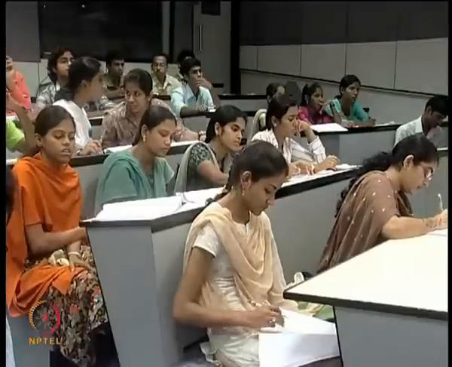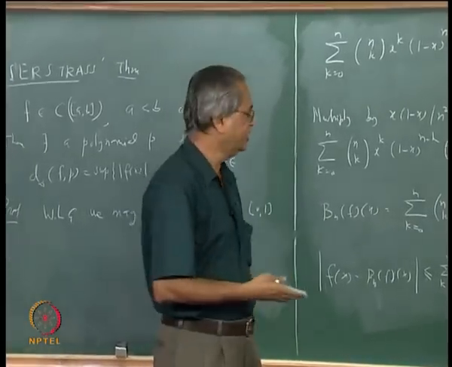Again, since f is continuous on 0 to 1, you know that every continuous function on a compact set is uniformly continuous. So we can find some delta.